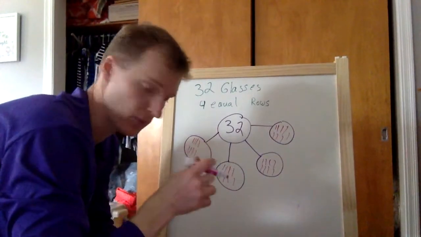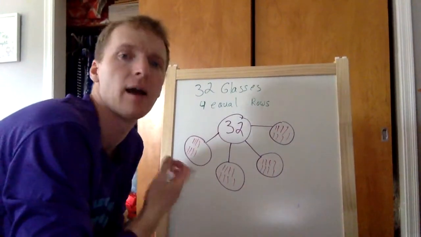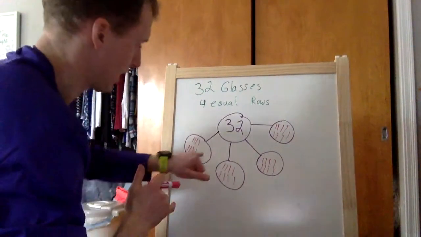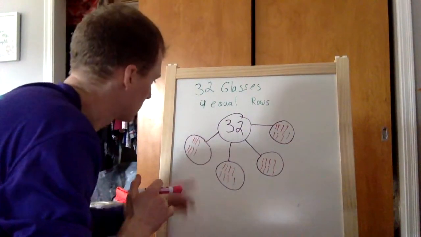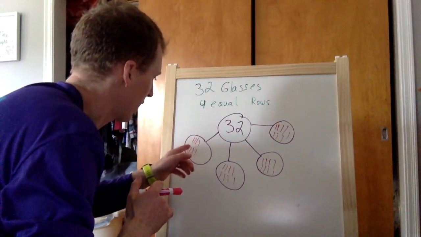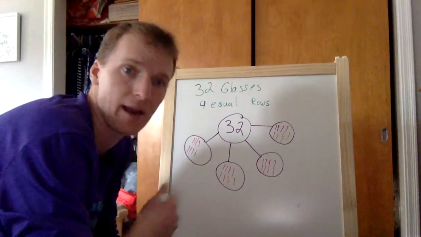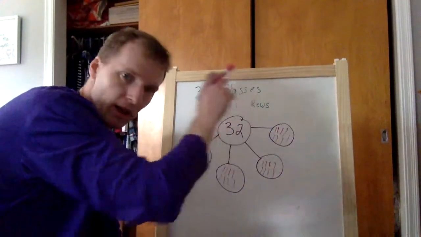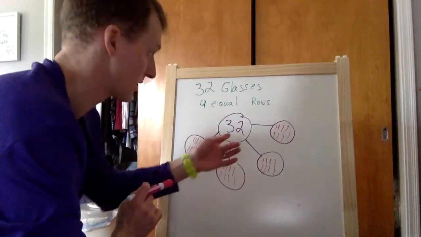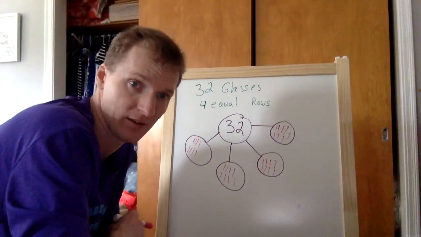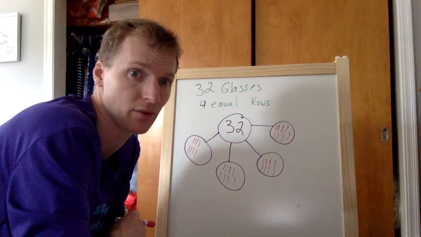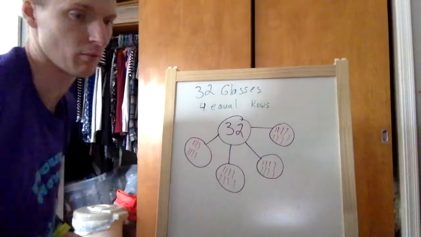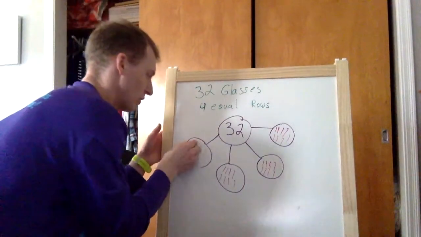Okay? We got 32, and then they ask how many are in each row, and all I do is count how many are in this box, and it is 1, 2, 3, 4, 5, 6, 7, 8. 8, simple answer, but it took me a long time because I had to write all the lines up to 32. Say this number was like 50. It'd be a lot more lines to write, right? So, now I'll show you how we do it normally.